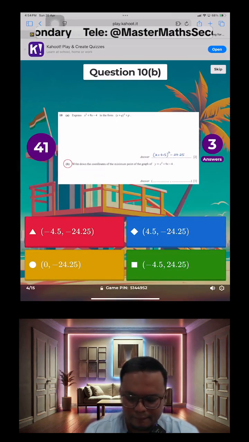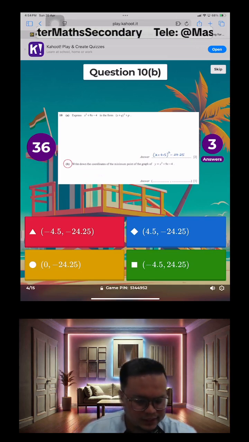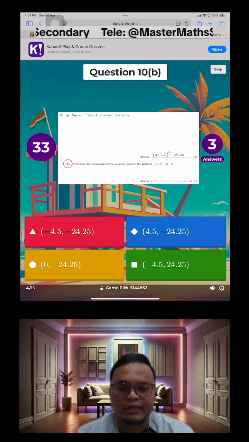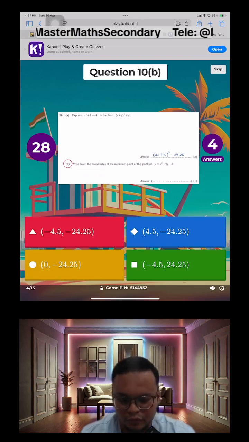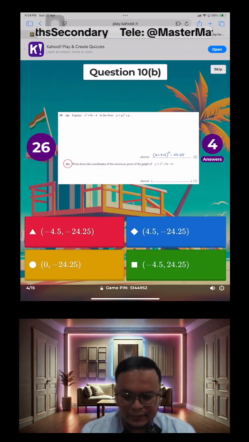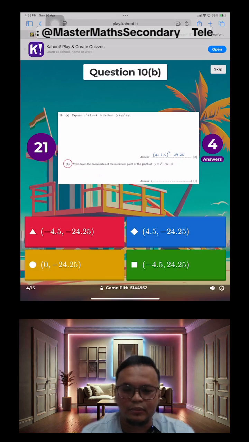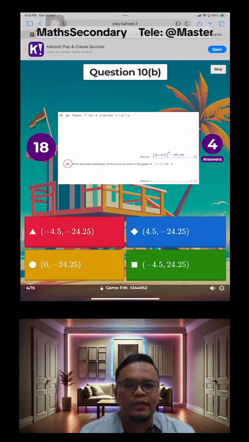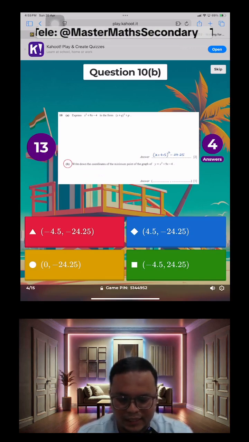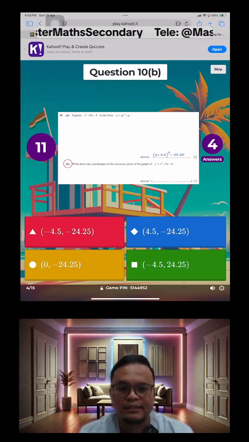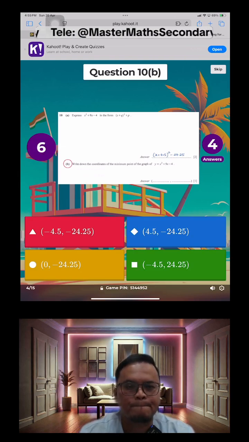So I left the answer for 10 part A there. For 10 part B, you are asked to find the coordinates of the minimum point of the graph. The equation is similar to the one in part A. Those of you who have gone through completing the square would know how to identify the turning point after completing the square. Look at your completed square form, which I've already indicated the correct one there in part A, even if you got it wrong. See how you can use it to help you find your turning point.